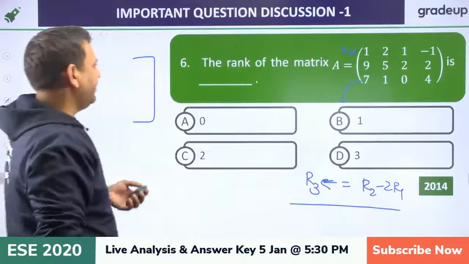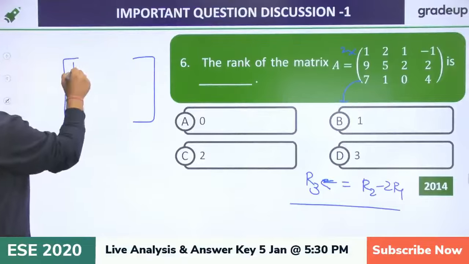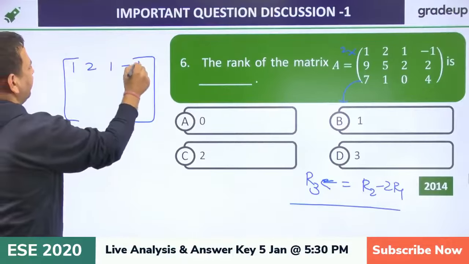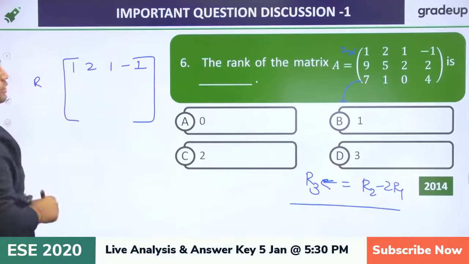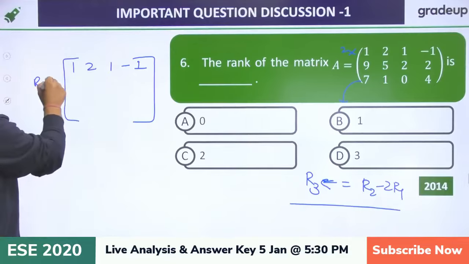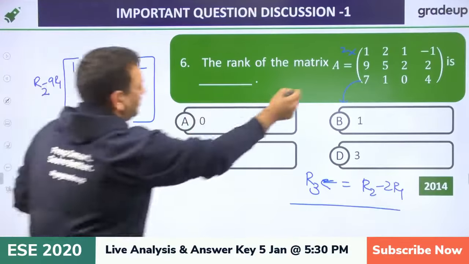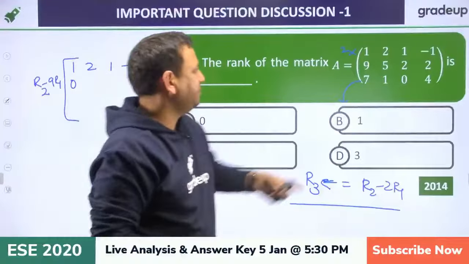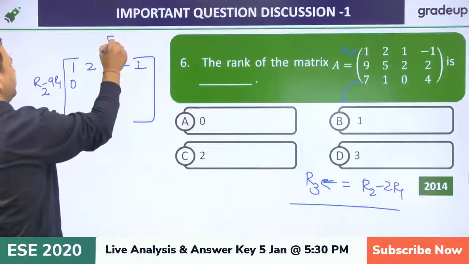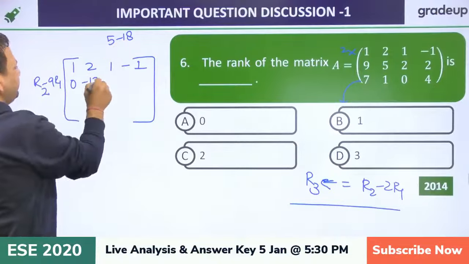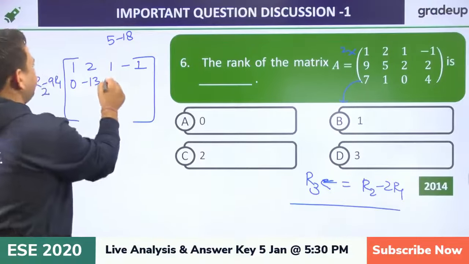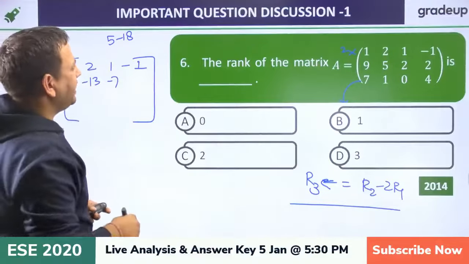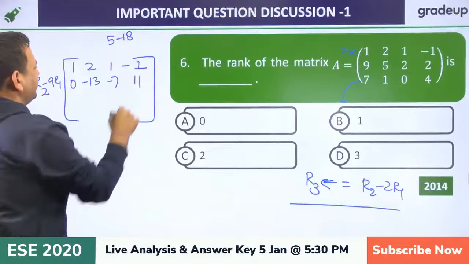Okay, and the other way is what? We will try to make this a triangular form. So in R2, we will say R2 minus 9 R1. 9 times of this one would give you 0, and it would be 9 times 5 minus 18, which is minus 13. Then 2 minus 9 would be minus 7, and 2 minus 9 would be minus 7.